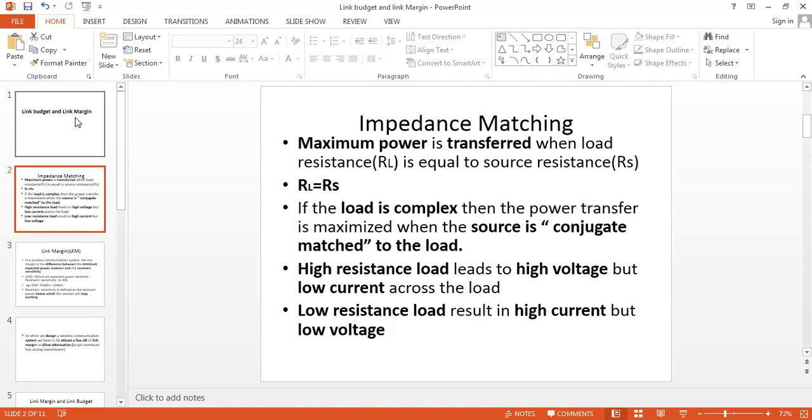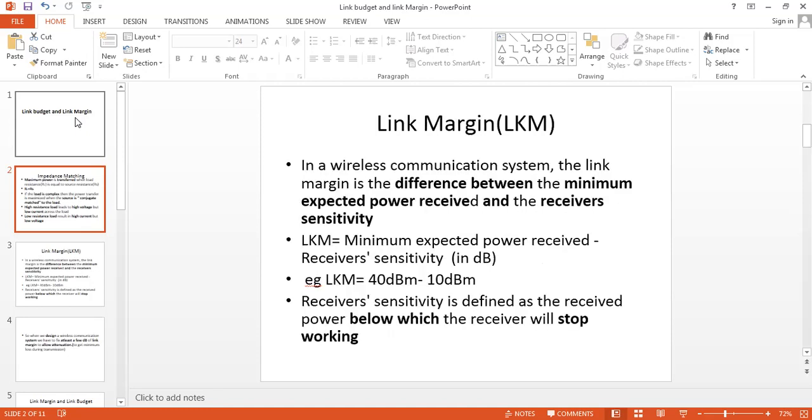If the load is a complex load, then the power is maximum when the source is the conjugate match to the load. High resistance leads to high voltage and low current. Low resistance leads to high current and low voltage. I'll say it again: high resistance leads to high voltage but low current across the load, and low resistance leads to high current and low voltage across the load.